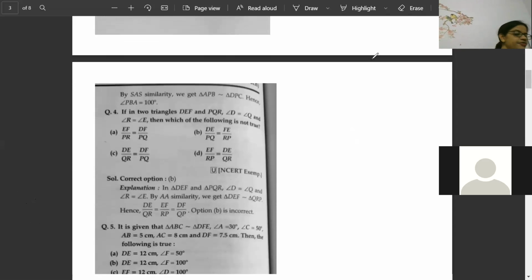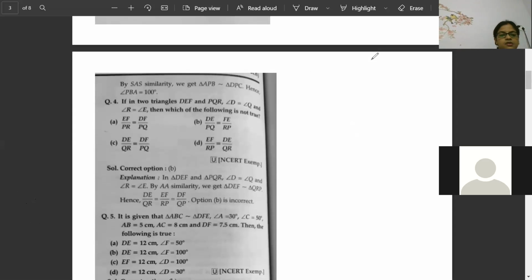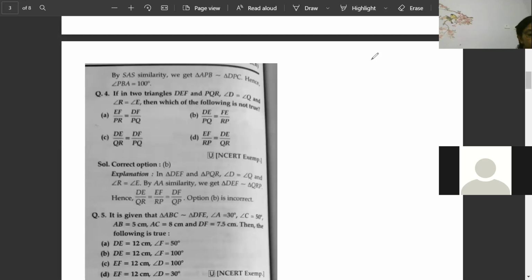Let's go for question number 5. So what is the answer for this question number 5? Tell me the answer for question number 5.